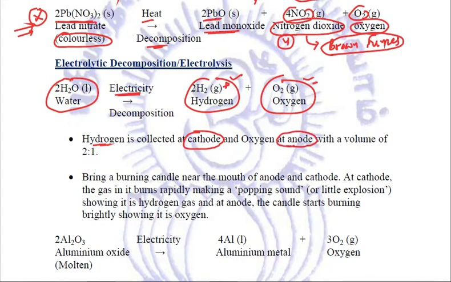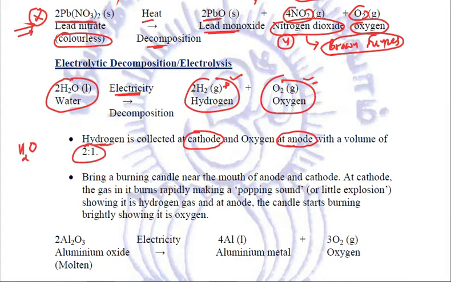So we need to know, when electrolysis of water takes place, which gas is collected at the cathode and which gas is collected at the anode. Clear? Second important thing that we need to relate is that whenever electrolysis of water takes place, hydrogen and oxygen are obtained in the ratio 2 to 1, because we know in water two hydrogen atoms are combined with one oxygen atom.